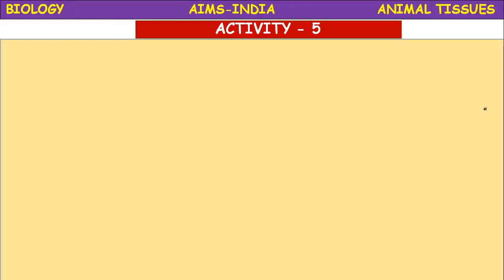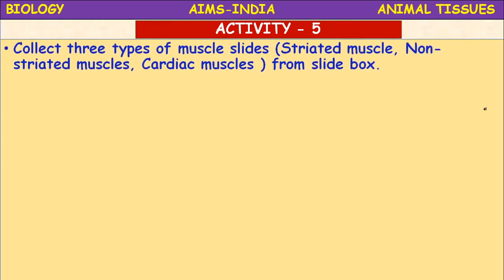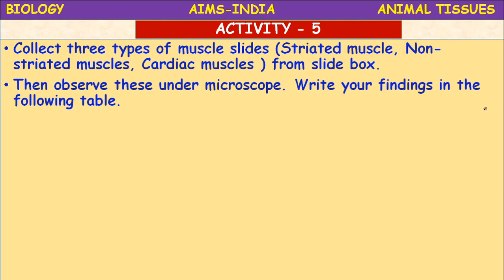Okay, one activity. You can collect the three types of muscle slides, striated muscle, non-striated muscle, and cardiac muscle, from the slide box, and then observe these under a microscope. Write your findings in the following table.